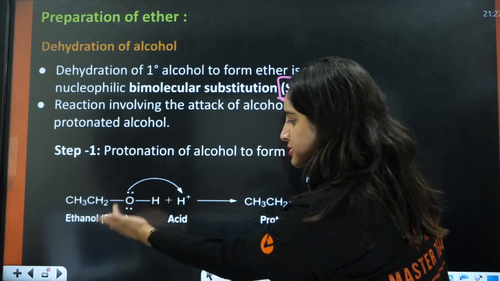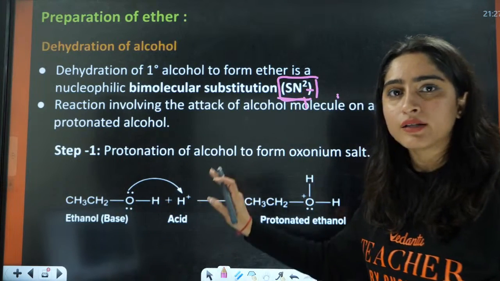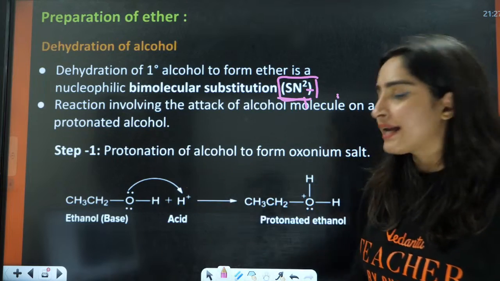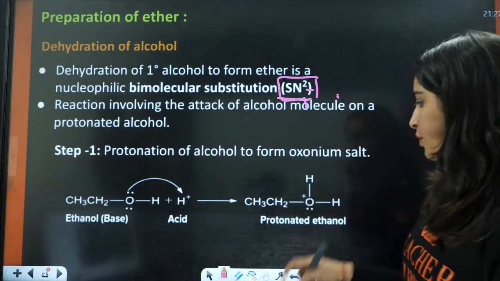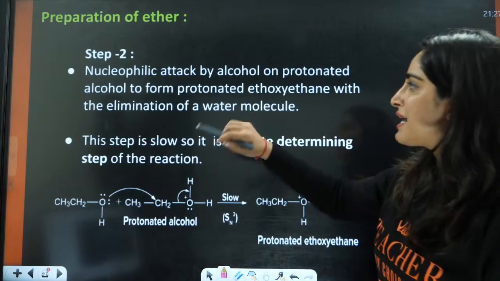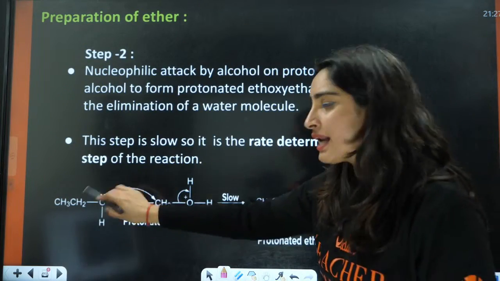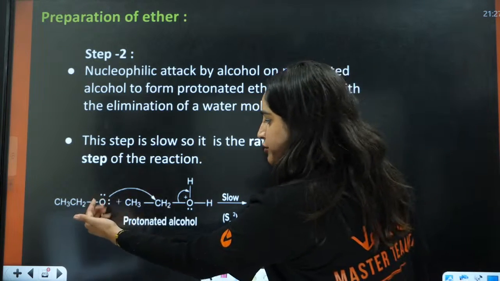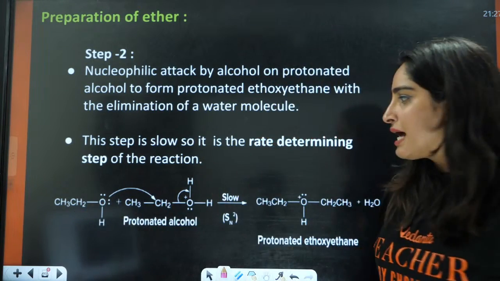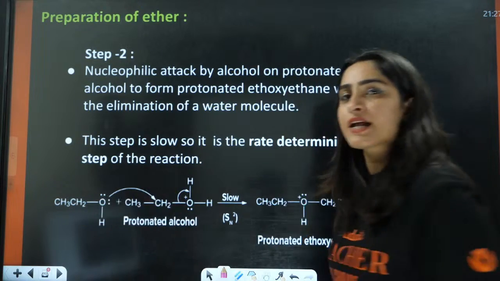You have the base, and it will attack this H positive, taking the H positive from the acid. This forms protonated ethanol. After that, another molecule of alcohol comes in. This oxygen is electron rich, and this one is electron deficient.